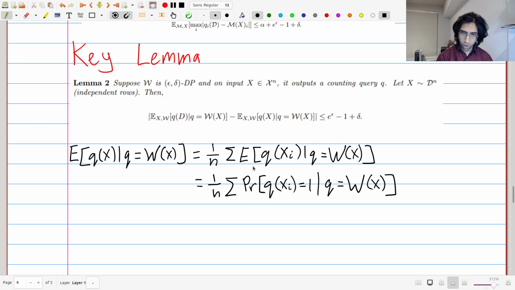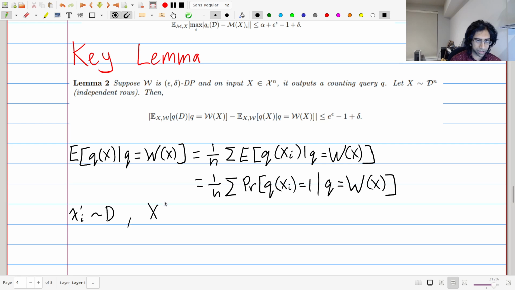Now, why did I change this from the expectation version into this probability version? This might look similar to something you've seen before in this class. In particular, we're just going to use differential privacy. We're going to imagine what a neighboring data set is. The cool thing is that each term in the summation depends only on what Xi is, and it doesn't depend on the rest of the data set except in a differentially private way. So we're going to define X prime i, a new sample from the distribution which is independent from everything else.